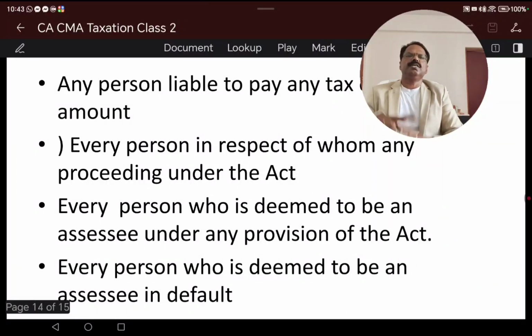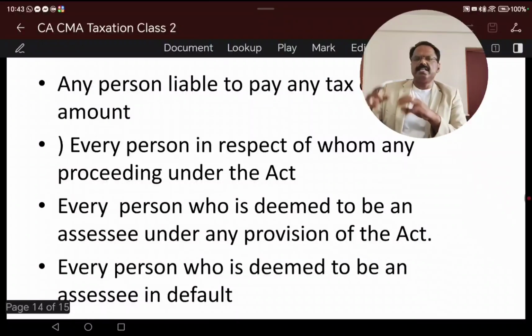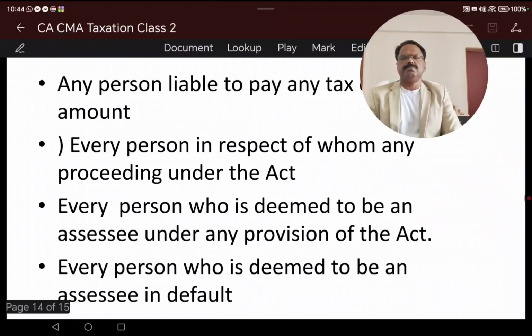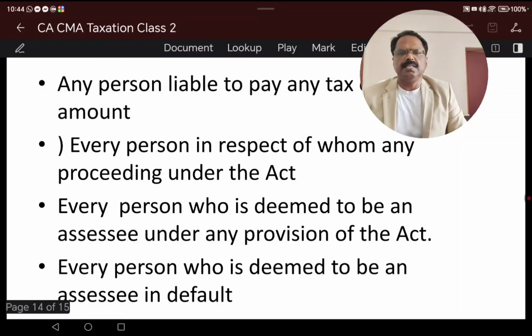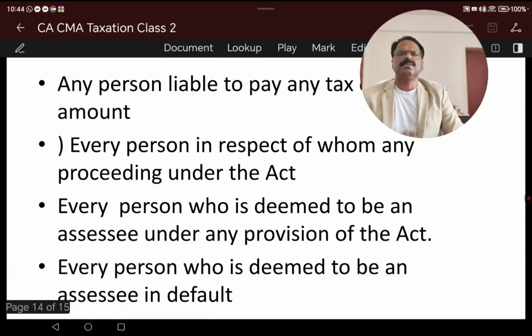What we discussed in these sessions so far is that an assessee is a person liable to pay tax for the income generated in India. There are 12 nautical miles, which is an exceptional case, and 200 nautical miles, which is notified by the Finance Act for that. Any person liable to pay tax is an assessee. Any person liable to pay any amount of tax or any other sum of money under this Act is called an assessee. This is very clearly defined, it is not a deemed case.